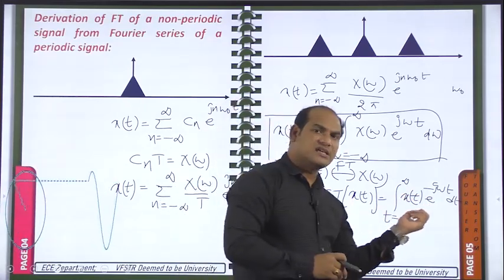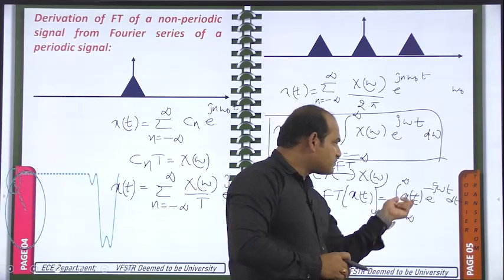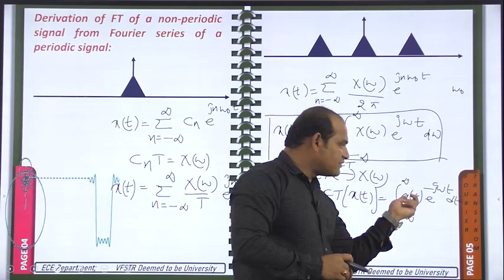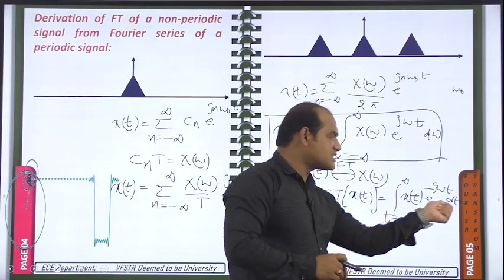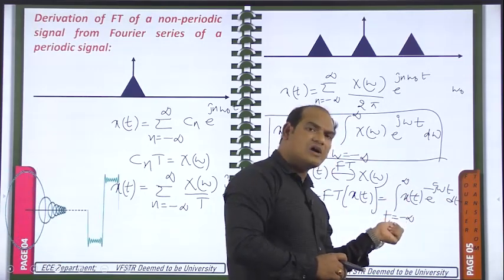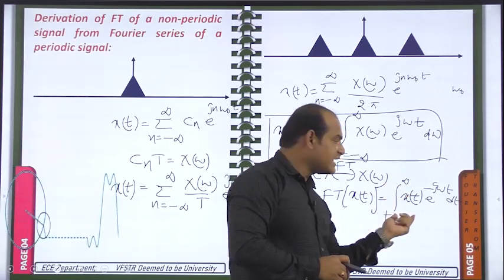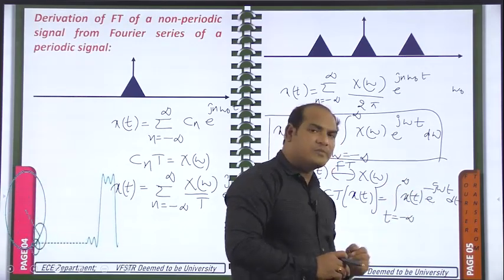How this equation is there, you see very carefully. Integral, we have x of t. Okay, so it is having the independent variable t, so integration has to be done with respect to t. So these limits also are with respect to t only. So t is changing from minus infinity to plus infinity x of t e power minus j omega t dt.